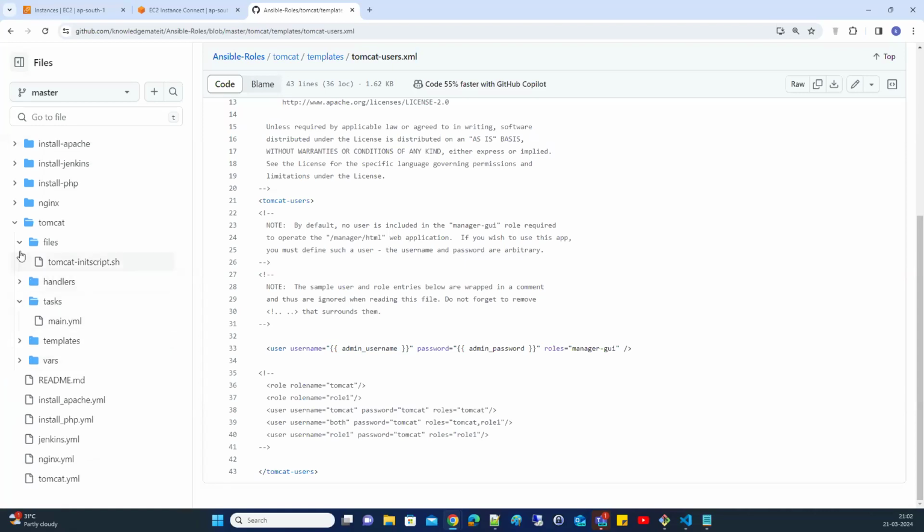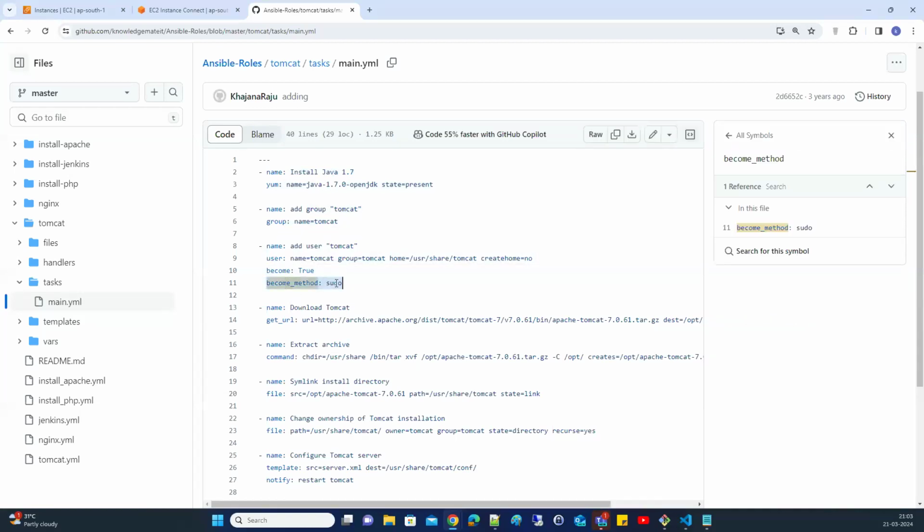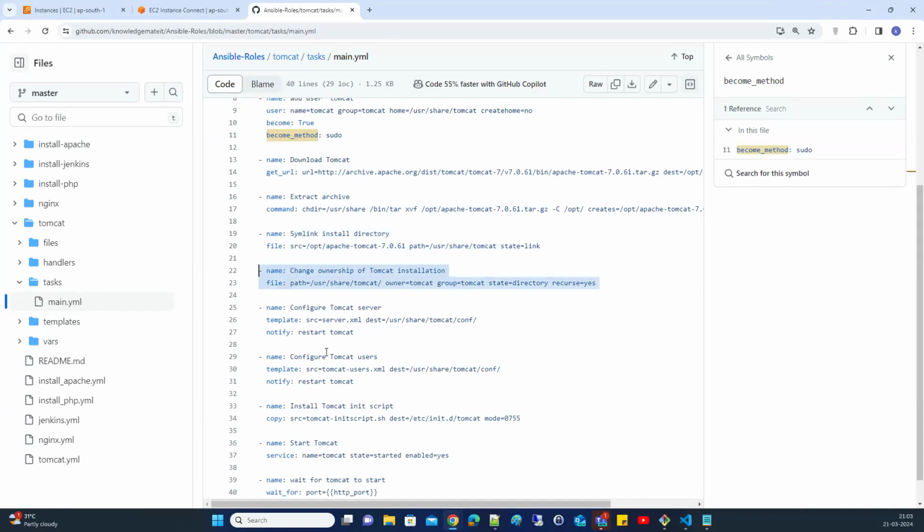But what about our tasks? Let's go to your task file. Your task file has different tasks. If you want to use Tomcat, you have to install Java. That's why we are installing Java. And we are adding a Tomcat group and a Tomcat user, and we are becoming the root user to do this. Then you download the Tomcat software and extract it. You create some symlinks, and you change the ownership of the files.